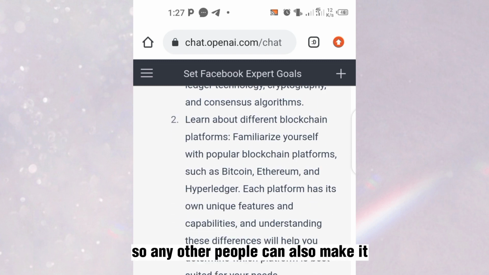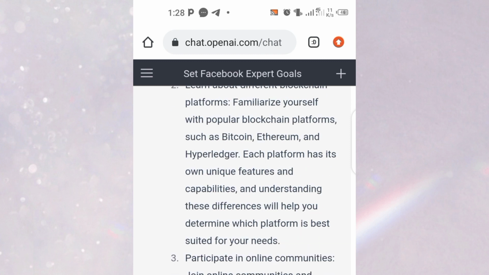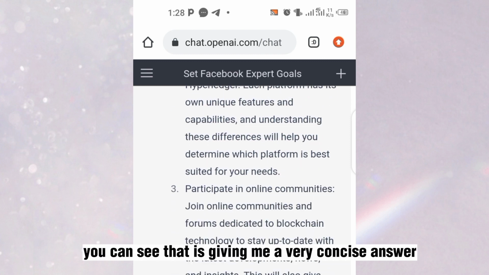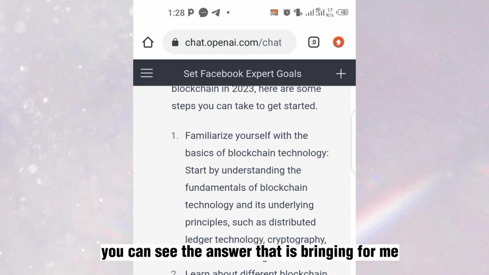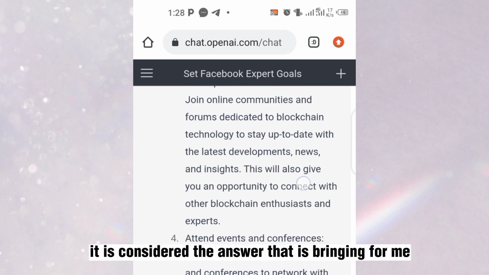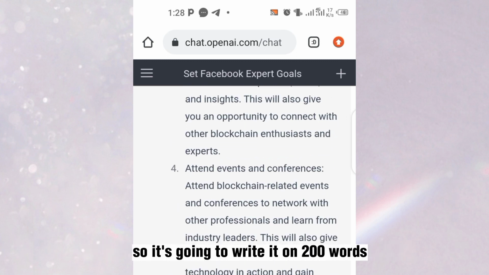Any other people can also make use of this ChatGPT. You can see that it's giving me a very concise answer. When I say you should write 200 words for me, I should familiarize myself. As we are rolling, you can see the answer that it's bringing for me. It's going to write it in 200 words.